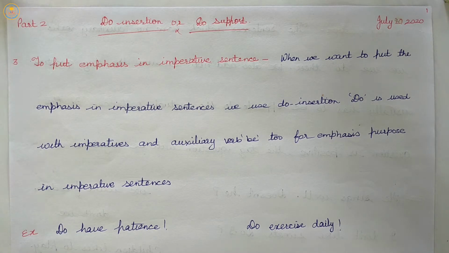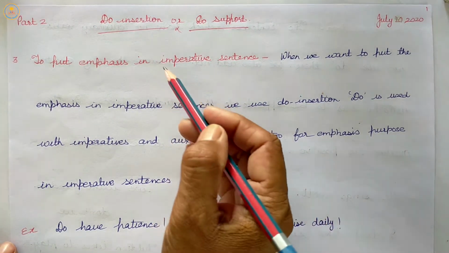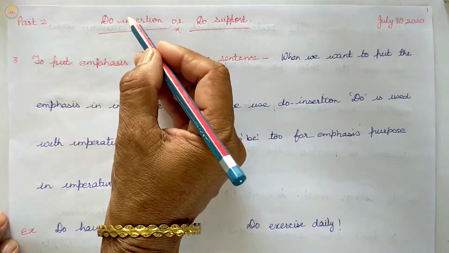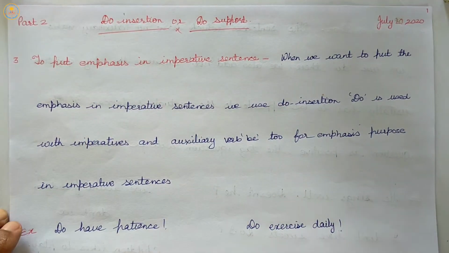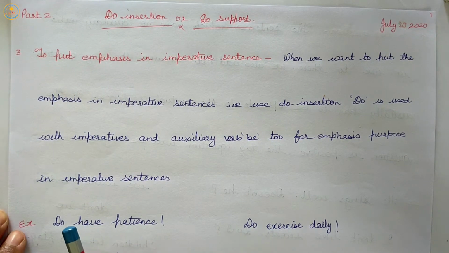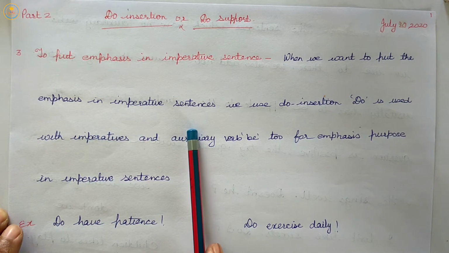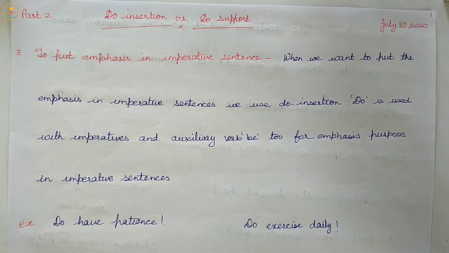In this class, we will study the remaining uses of do support. Let us begin with the third rule of do insertion or do support: to put emphasis in imperative sentences. When we want to put emphasis in imperative sentences, we use do insertion.